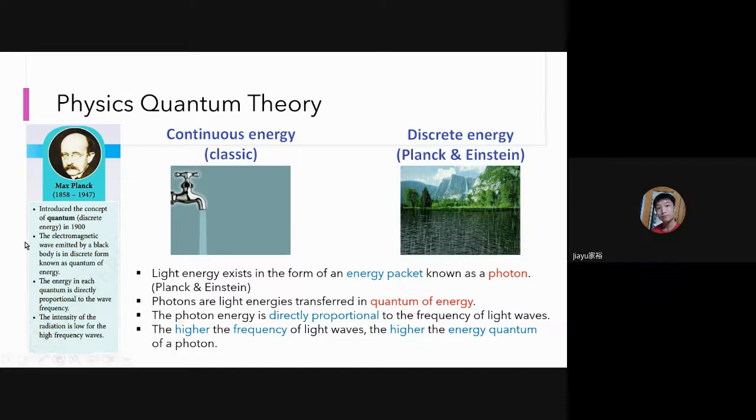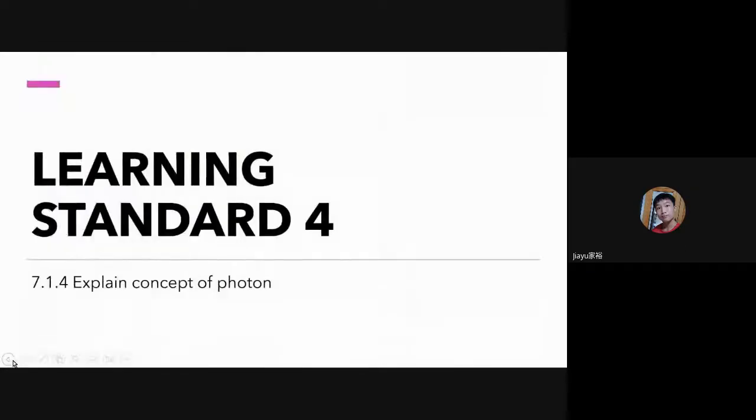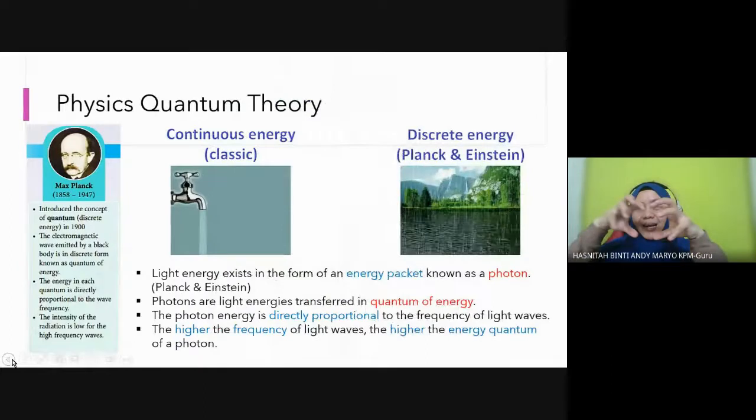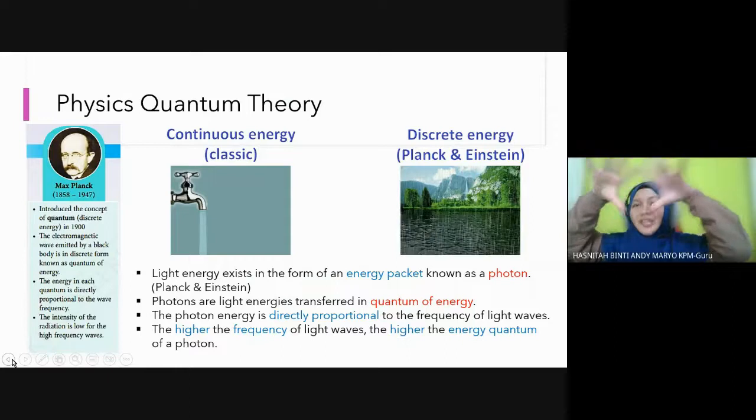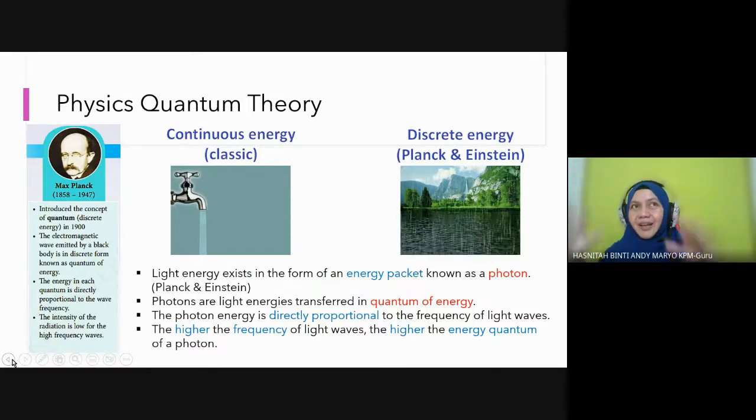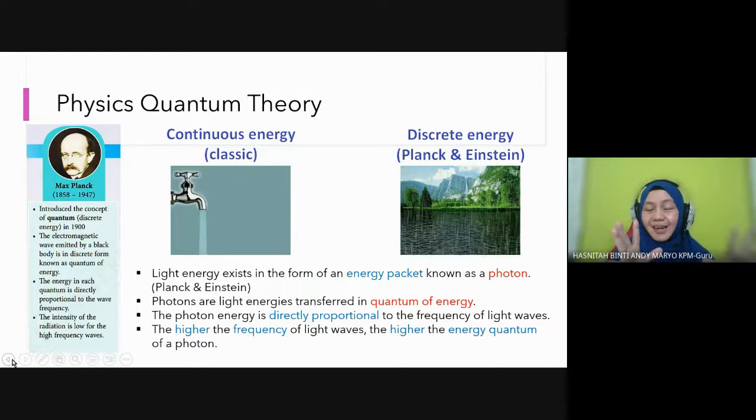Teacher, what does quantum mean? Quantum itu mean dia in special in one small group. Continuously means they are in a huge crowd, in a bundle. But this one is little by little. So semua energy itu they have their own packet. Packet A, packet B, packet C, packet D. Packet A goes first, then packet B, packet C, packet D, and so on. Itu kita panggil quantum. Energy quantum in a small group.